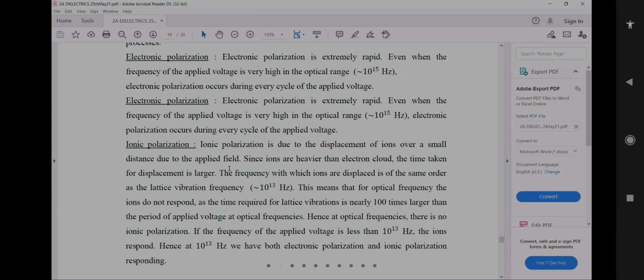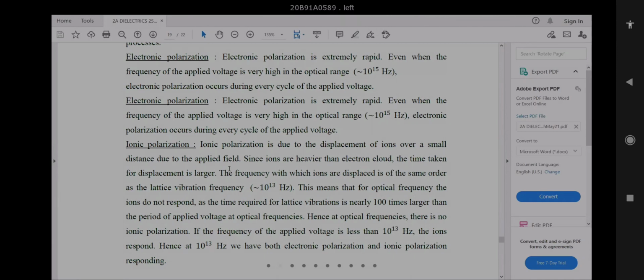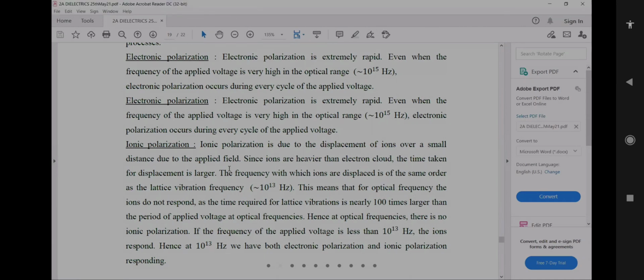What happens when the field is applied is that the ions get displaced. So due to the displacement of ions, ionic polarization arises in the material. Since ions are heavier than the electronic cloud, the time taken for displacement is larger.